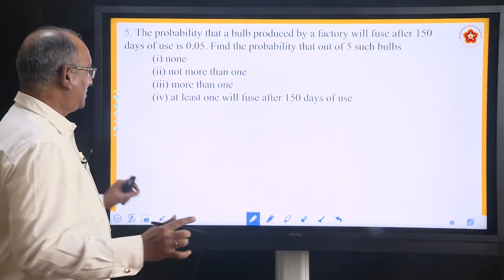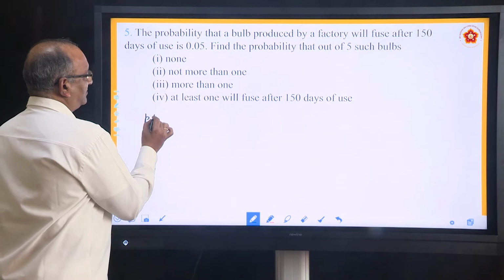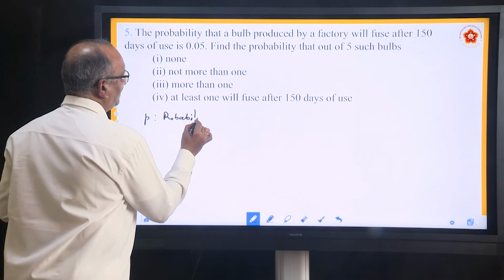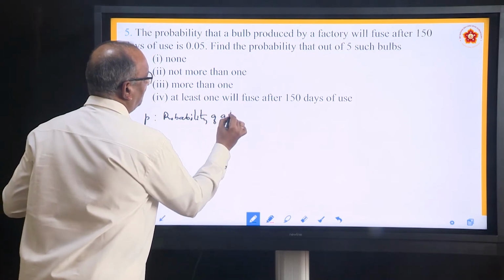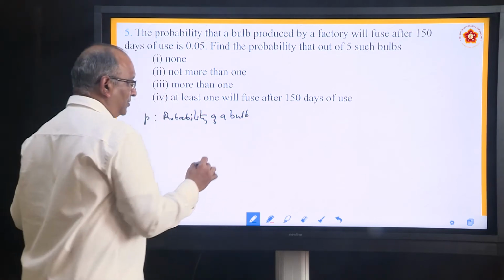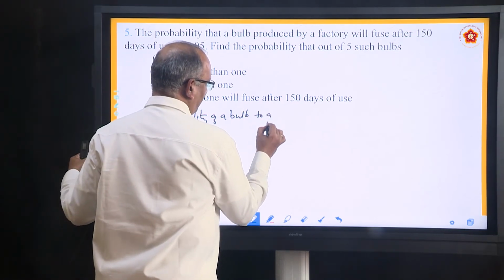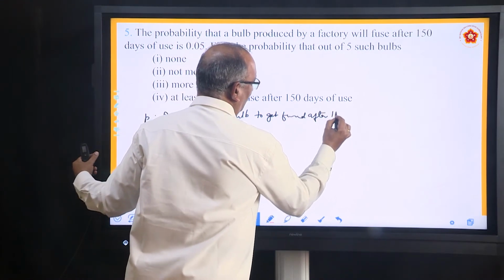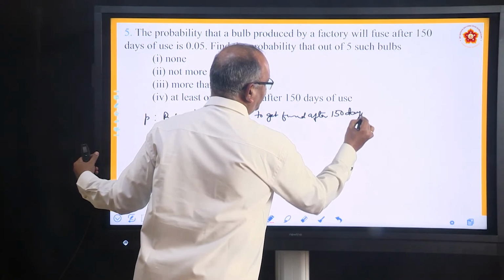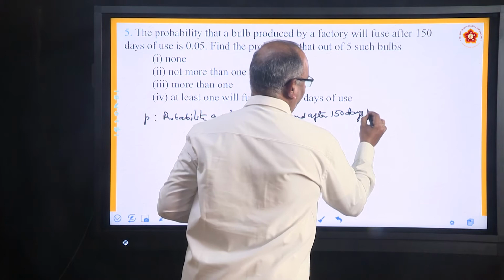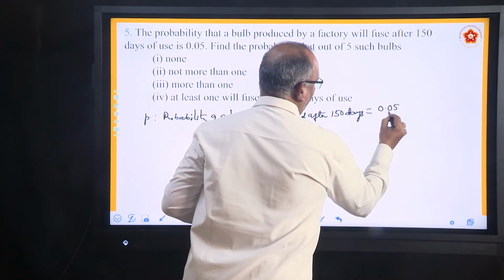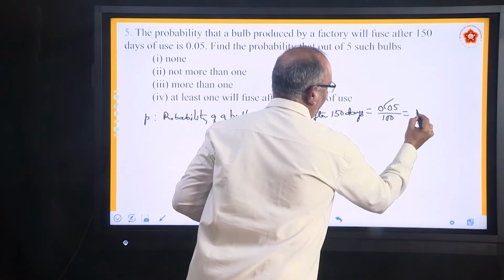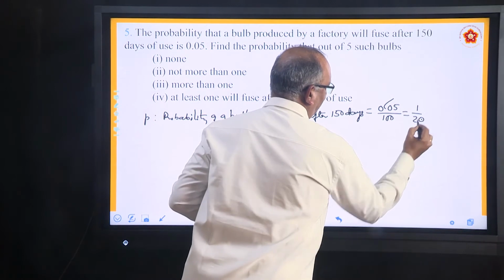So, we can say P is the probability of a bulb getting fused after 150 days. And how much is it? 0.05. If you remove the decimal by multiplying by 100, it is again 5 by 100 or 1 by 20, just like the previous problem.